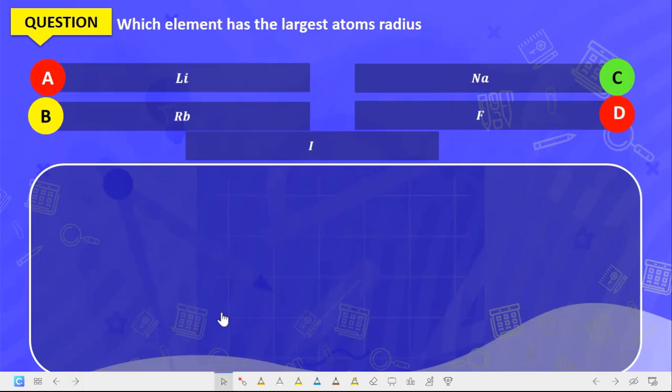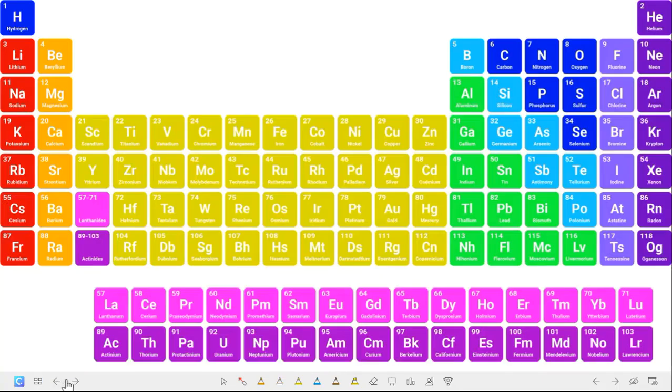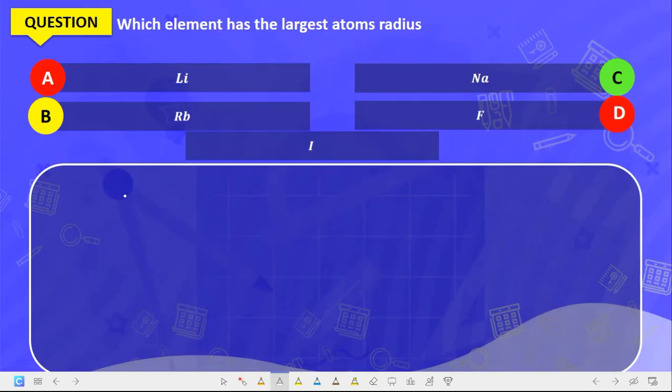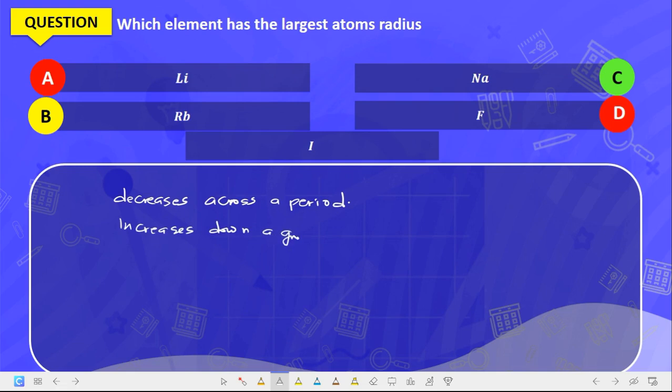Now you have the following question: which of the following elements has the largest atomic radius? Now atomic radius decreases across a period and increases down a group.